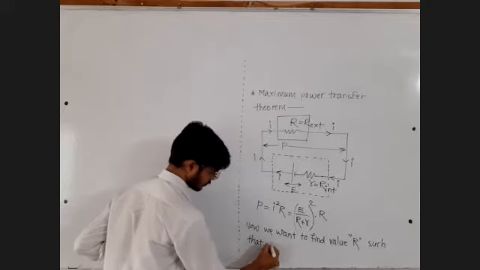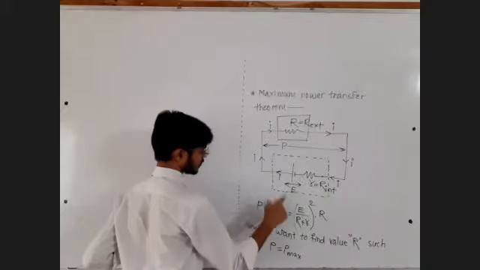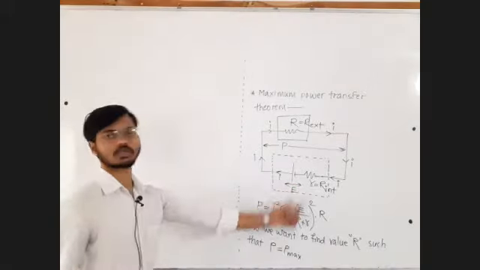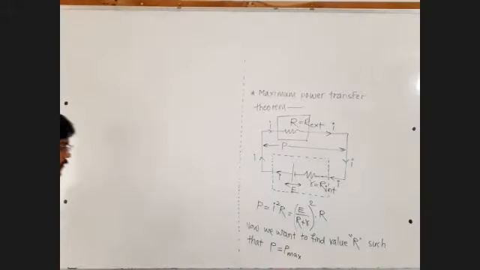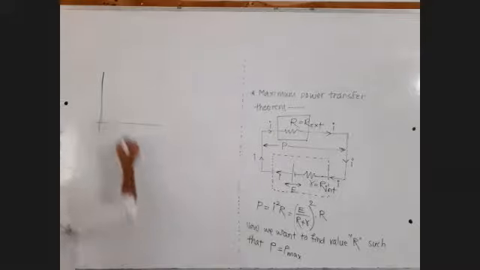such that P is equal to P max. Maximum possible power will be delivered to the external resistance from this source of electricity. So for that, what you can do, you can assume a general graph for this one.